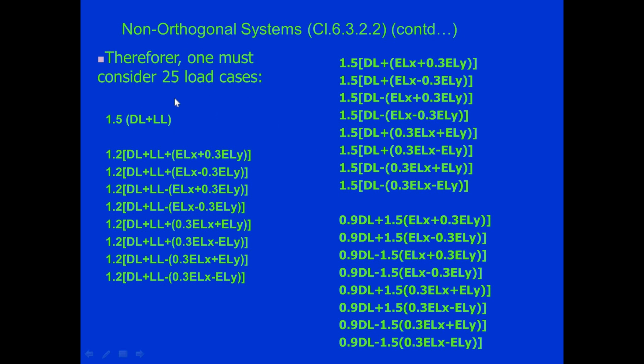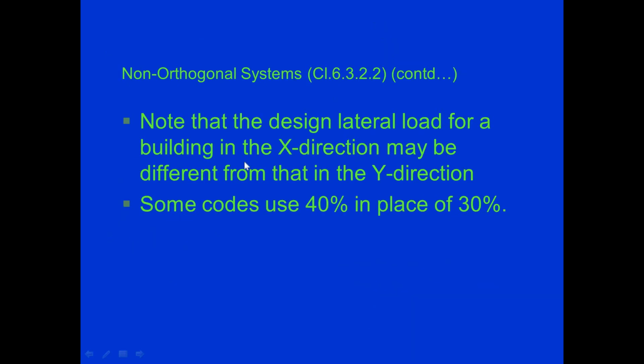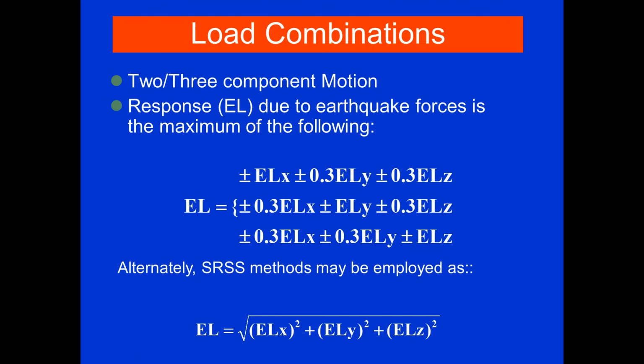Then for the non-orthogonal case there is also a 25 load combination. Note that the design lateral force for the building in x direction may be different from that of y direction. So these load combinations we have to consider.